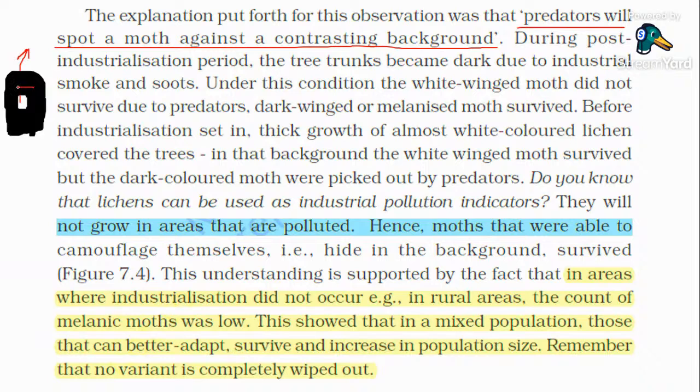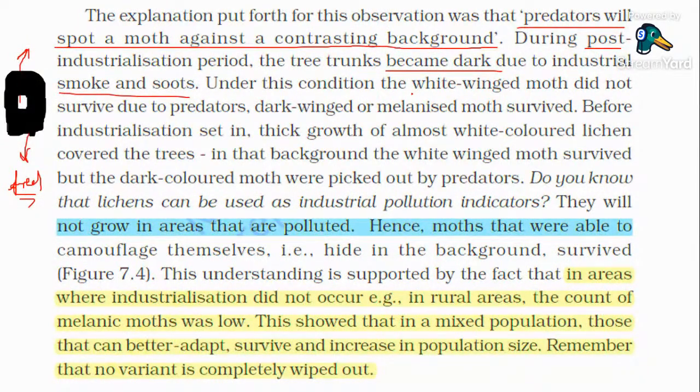So this is easily spotted. Okay, this is easily spotted and it is taken away by the predators. Clear, everybody? So during the post-industrialization period, the tree trunks become dark due to industrial smoke and soot.